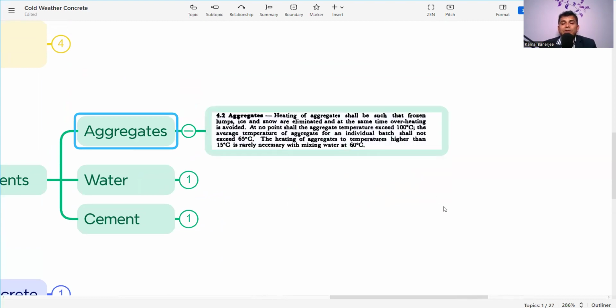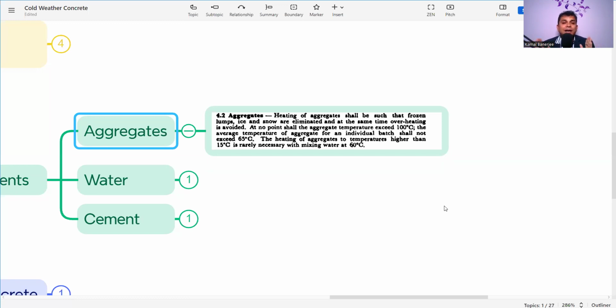Heating of aggregate shall be such that the frozen lumps, ice and snow are eliminated, and at the same time overheating is avoided. At no point shall the aggregate temperature exceed 100 degrees centigrade. The average temperature of aggregate of an individual batch shall not exceed 65 degrees centigrade. The heating of aggregate to a temperature higher than 15 degrees centigrade is not necessary with mixing water at 60 degrees centigrade.